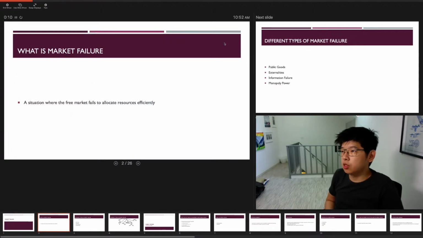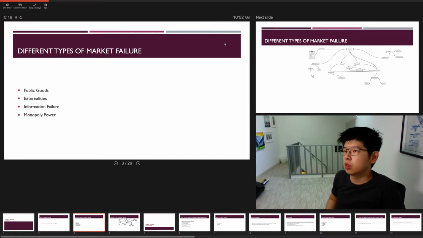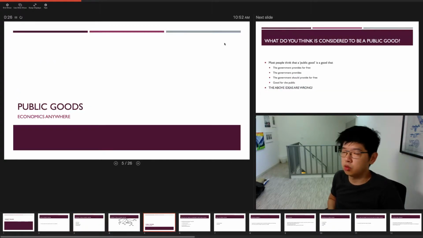Now, market failure is a situation where your free market fails to allocate resources efficiently. In other words, the price mechanism doesn't work as well as it should. And today we're going to look at public goods, externalities, information failure, and monopoly power, starting with public goods.